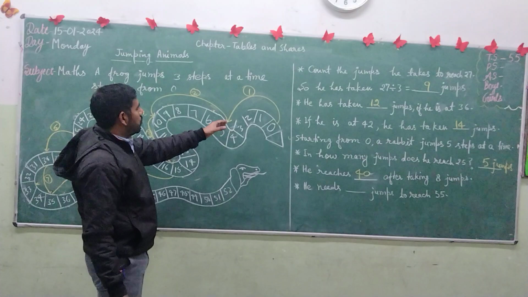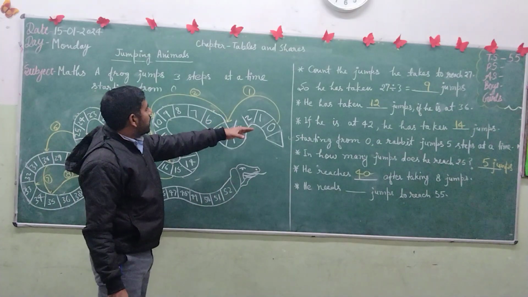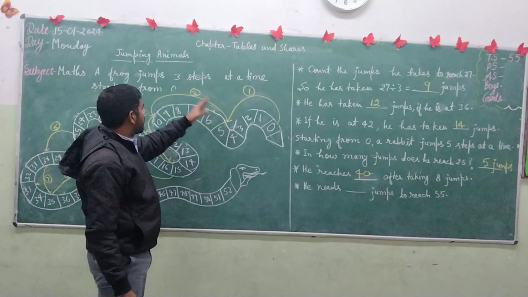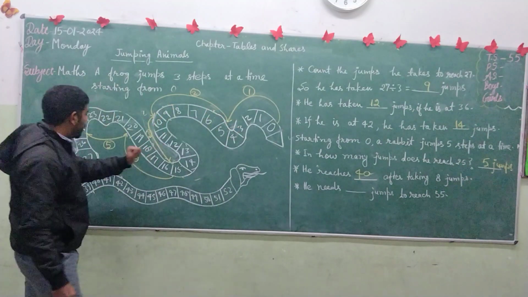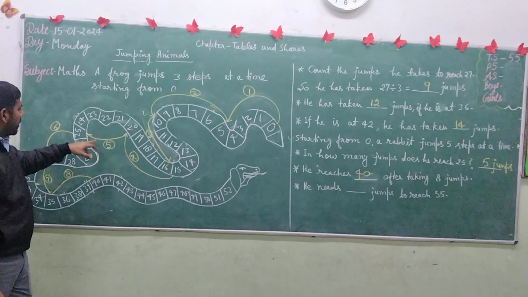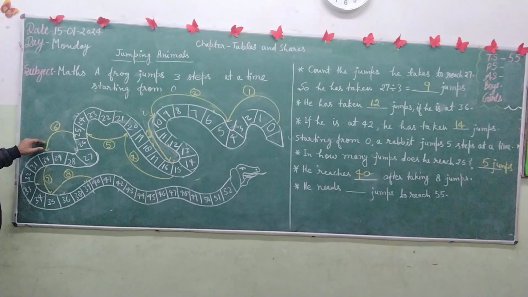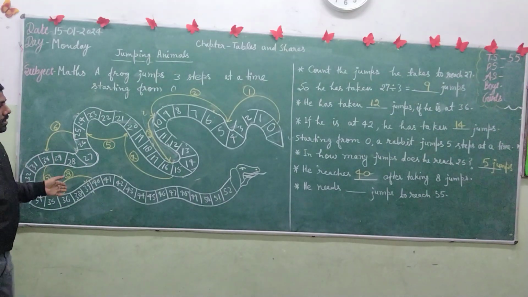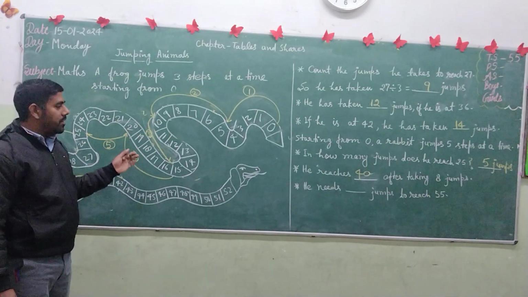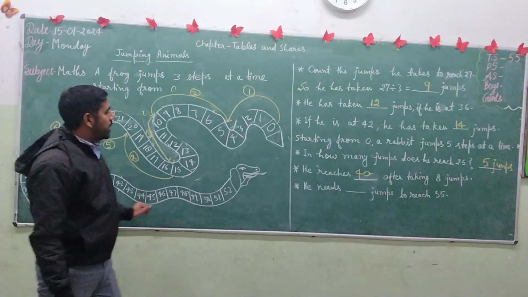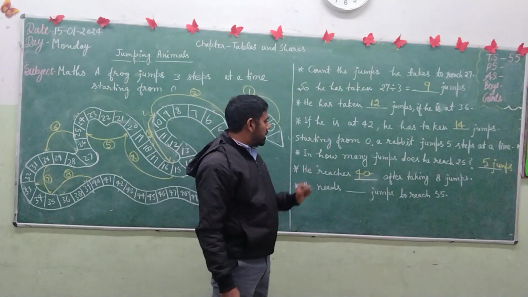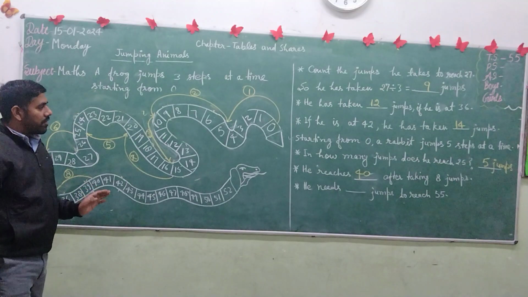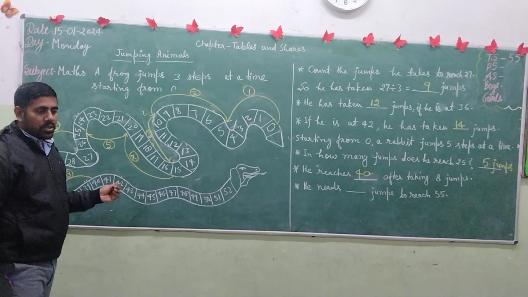So it means we have to find the table of 5. 5 ones are 5, 5 twos are 10, 5 threes are 15, 5 fours are 20, 5 fives are 25, 5 sixes are 30, 5 sevens are 35, and 5 eights are 40. So we can also find it by the table of 5. And next, he needs dash jumps to reach 55. After how many jumps will he reach 55? This you have to do by yourself.